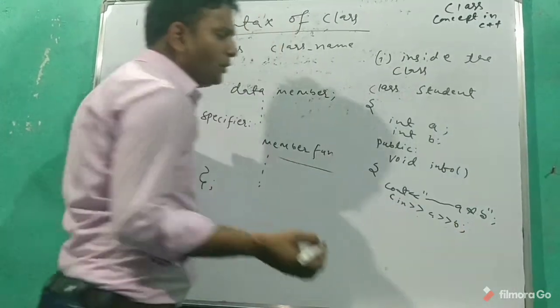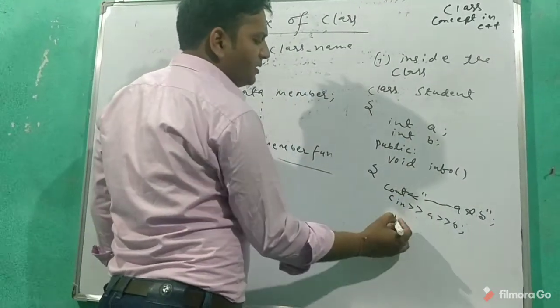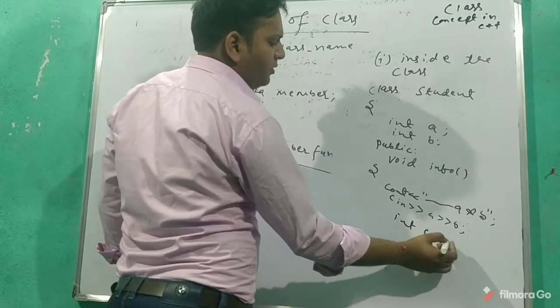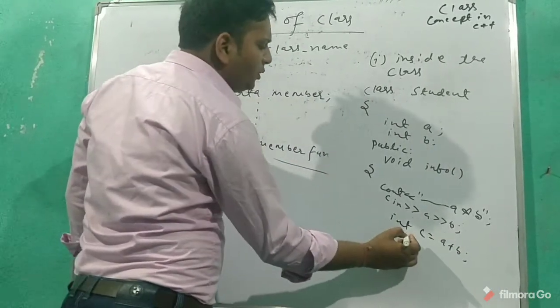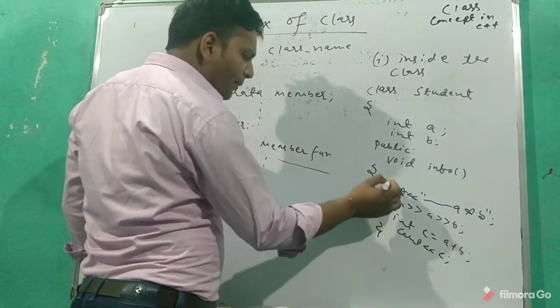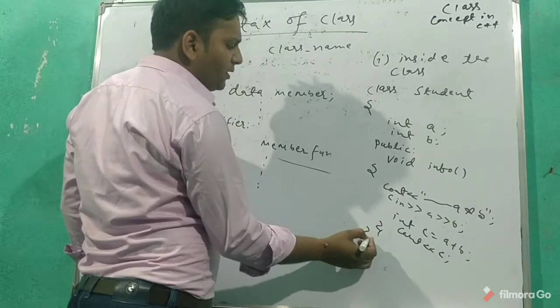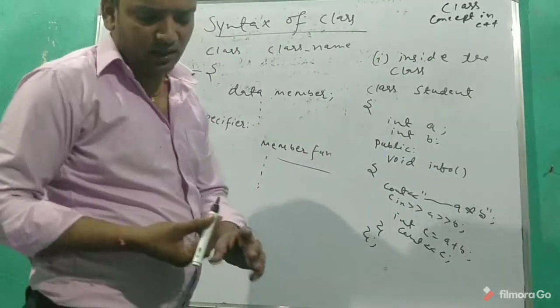If you want to perform any kind of operation in the same member function, I'm writing int c is equal to a plus b. Now I'm going to show you the meaning of inside. I have written all the logic here, that's why it's known as inside the class.